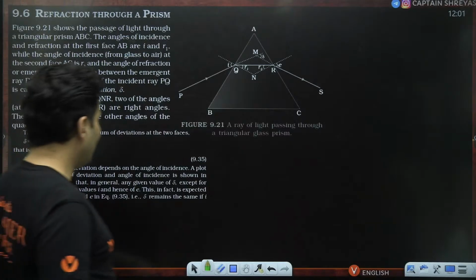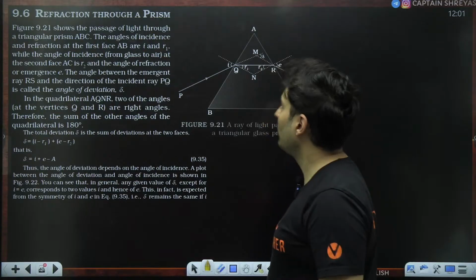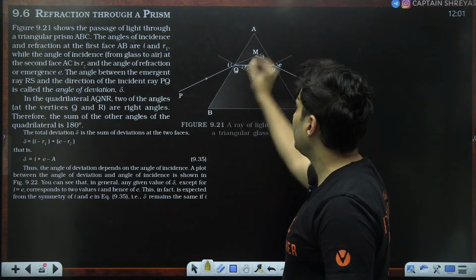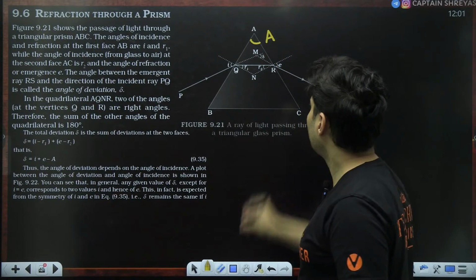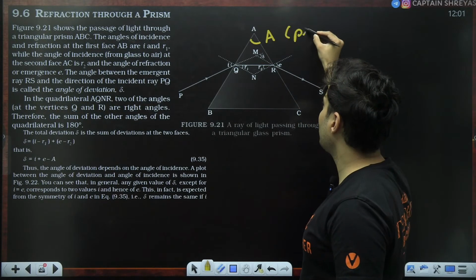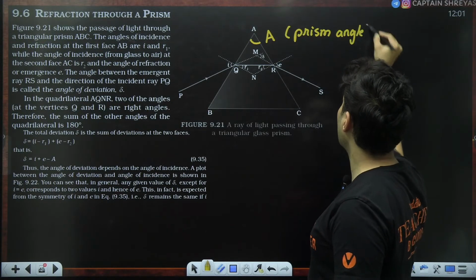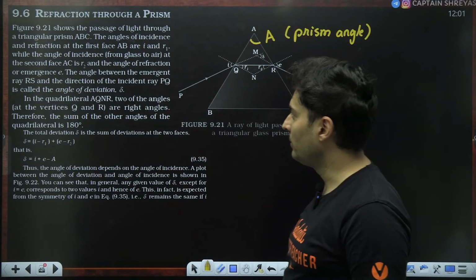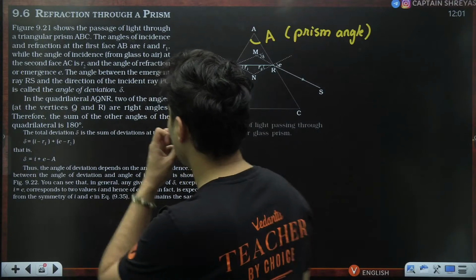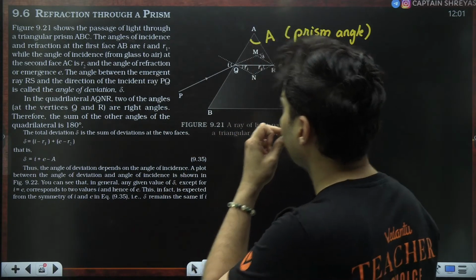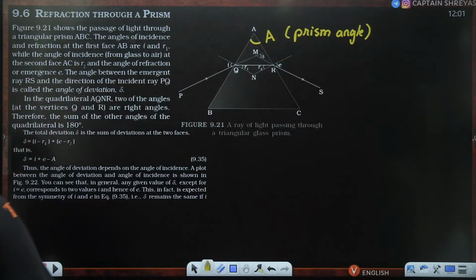Now, the formulas and terminologies that you should know for a prism. Number one, the angle between the refracting surfaces is A, which is also called the prism angle, the angle of prism, or the refracting angle of the prism. I think it will be mentioned somewhere. Maybe not here. Okay, it's not mentioned. Anyways, no issues.